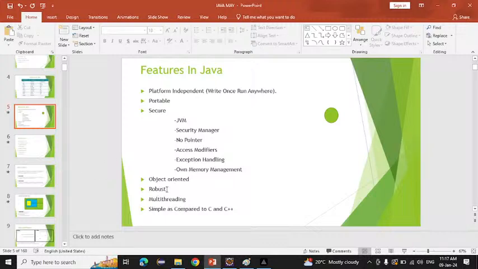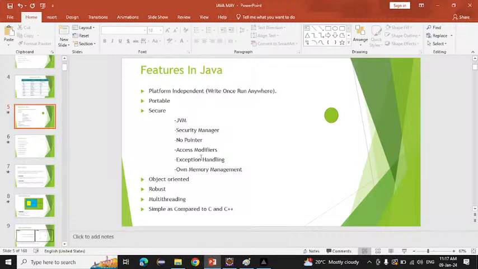Robust means strong. If you are making any application with the help of Java, Java has an exception handling concept. If you are writing any code and you get an error, we handle that error or exception. So there are very rare chances that our application will crash.